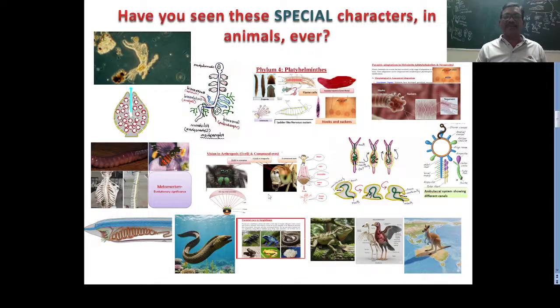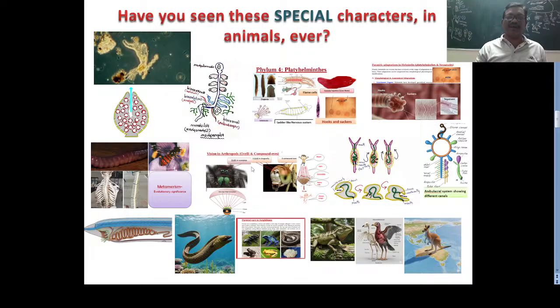And next, we come to the Arthropoda. In this Arthropoda, only one thing we have to discuss, that is about eyes. In mosquitoes, houseflies, butterflies, we find compound eyes, very powerful eyes, which can be used to see in all directions, 360 degrees. They can see everything, so they escape very easily.